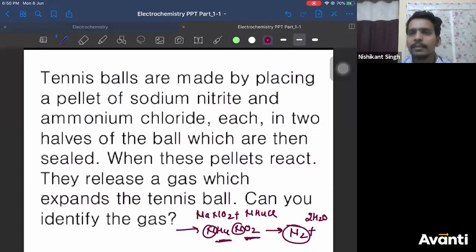Yes, gas releases. Tennis ball mein, you have not played cricket, yeah. Tennis ball mein it becomes very flat sometimes because the gas leaks from the pores. Lawn tennis, Gokul, lawn tennis. Table tennis mein kahan?